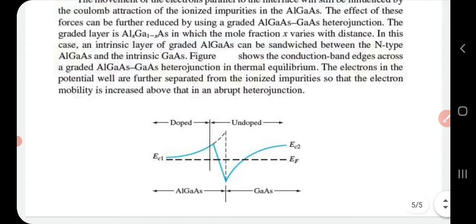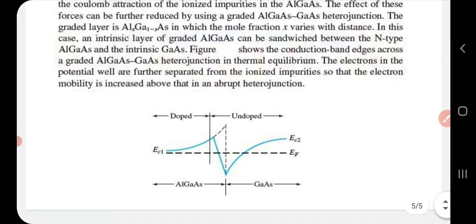The figure shows the conduction band edges across that graded heterojunction in thermal equilibrium. The electrons in the potential well are separated from the impurities, so that electron mobility can be increased even above that of the simple heterojunction.